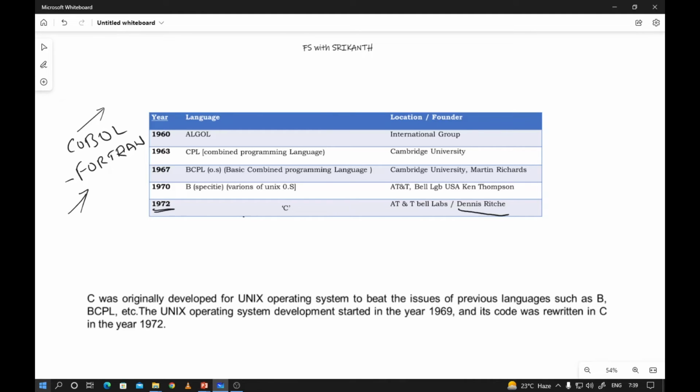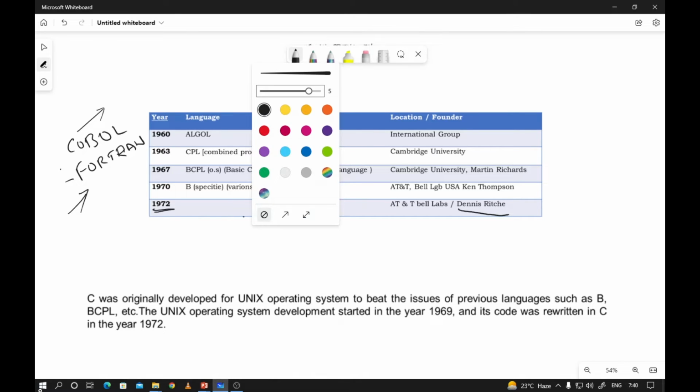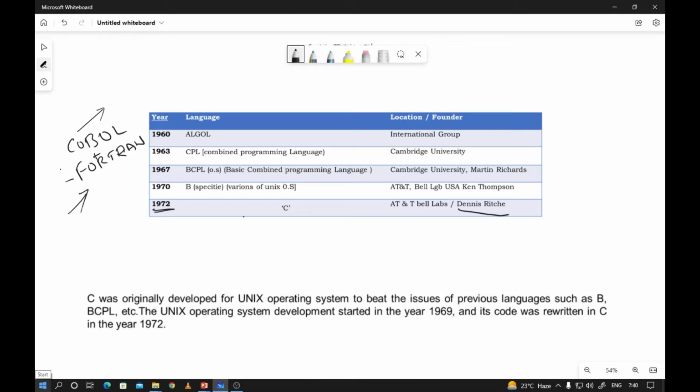So we required one single language that provides commercial application features and mathematical features at the same time. You understood? It requires both features. So at that time people were thinking about a common programming language that supports COBOL features and Fortran features in parallel. In 1963, the CPL language was invented.